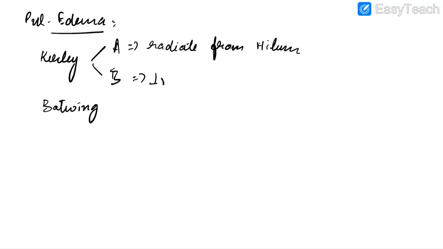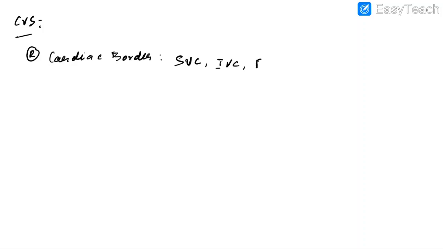Now moving on to cardiovascular system imaging, let us discuss some important signs in cardiovascular system imaging. First, we have to know what forms the right cardiac border. This is formed by superior vena cava, inferior vena cava and right atrium. The right ventricle is the most anterior chamber of the heart.